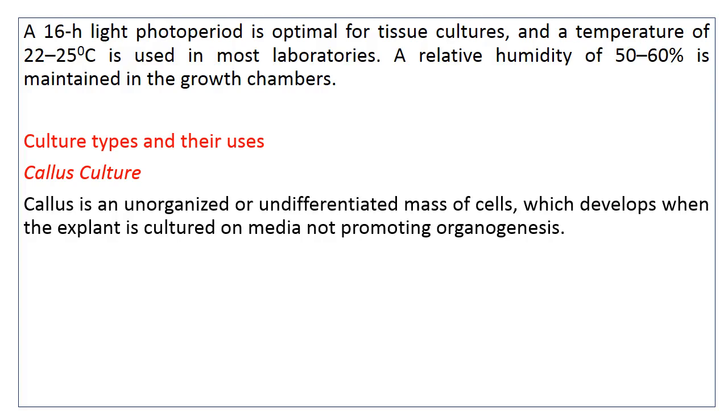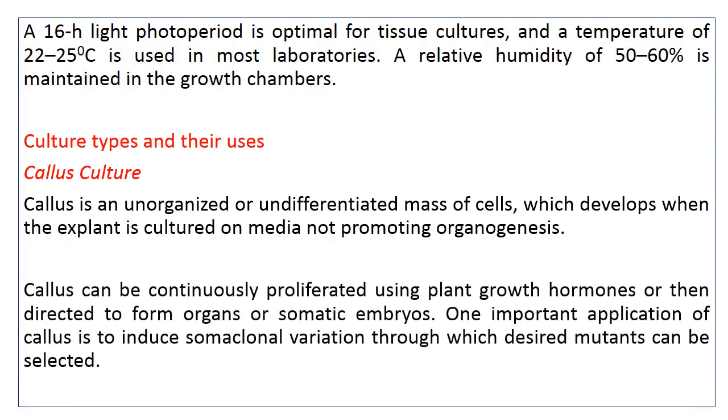This unorganized or undifferentiated mass of cells is known as callus. Callus can be continuously proliferated using plant growth hormones and then directed to organogenesis or organ formation, or somatic embryos are also developed. One important application of callus is to induce somaclonal variation through which desired mutants can be selected.